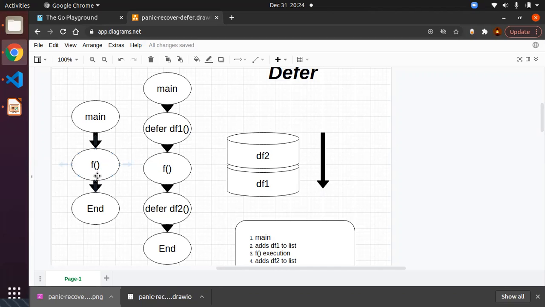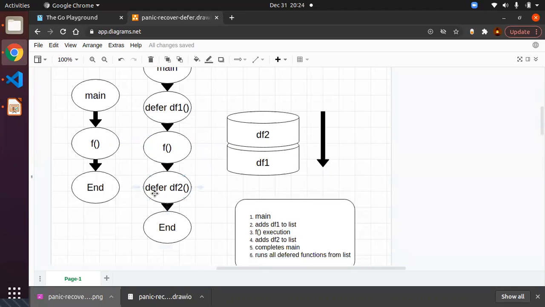So what is defer? Whenever you have the keyword defer in front of a function, that function will be added to a list. In simple terms, you can consider it like a stack. For example, here if you see the second line, the main function starts and you have the function call, but you have the defer keyword in front of the function. That means it will get added to the list. Here you can see it is getting added to the bottom of the stack. Then you have the call to function f, so the f function will be executed. Then you are deferring another function, df2, so that will be added to the stack again.